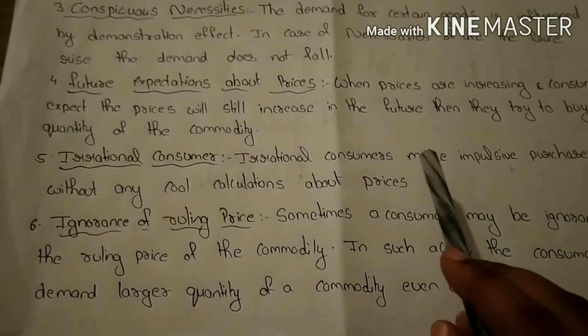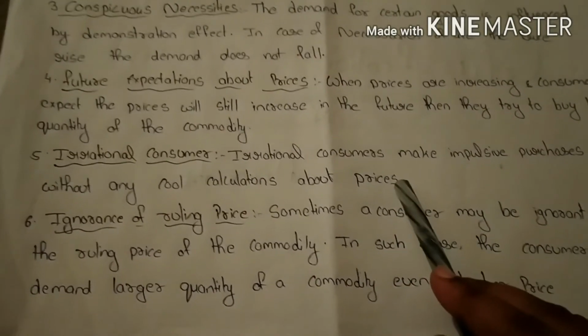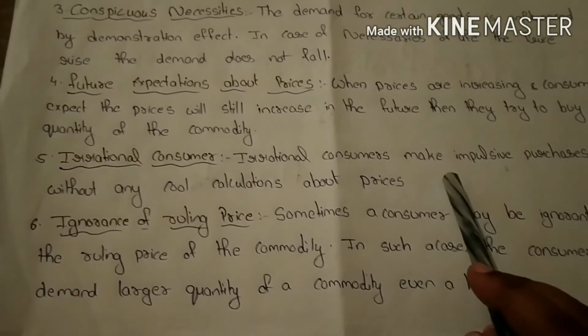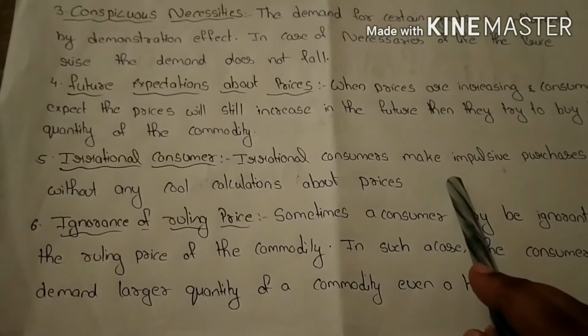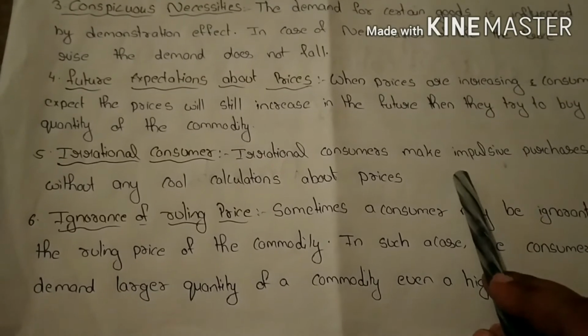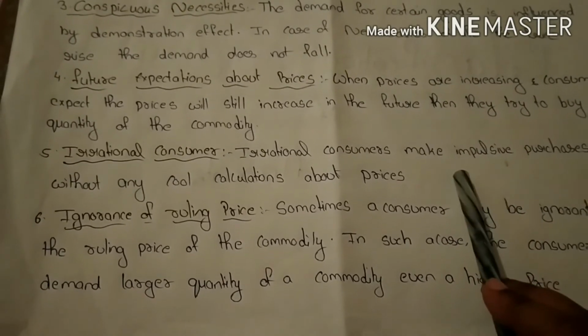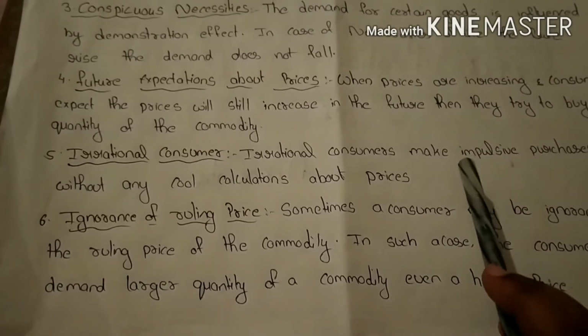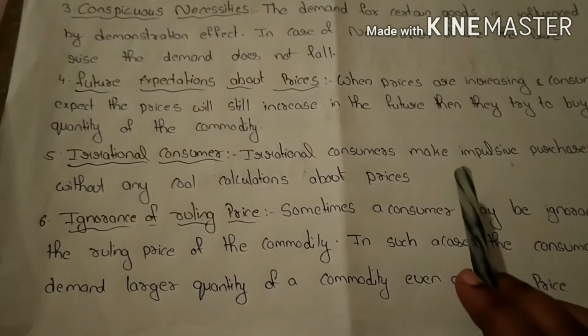So he does not have any knowledge about the price and the demand. So he purchases more at high prices also. So this is an exception to the law of demand. These customers do not come under the law of demand.